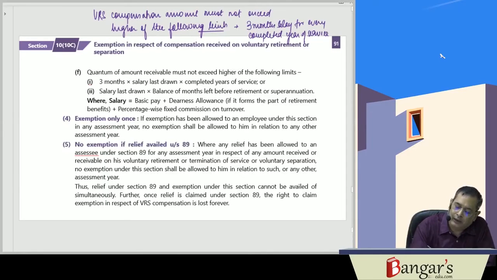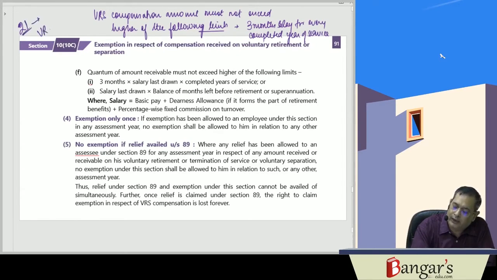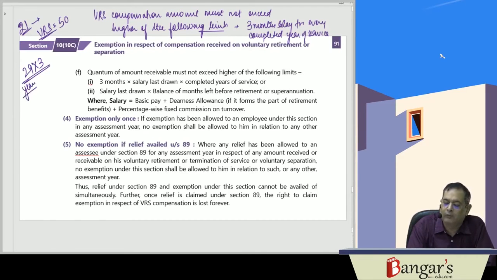So say if an employee has joined the organization at the age of 21 years and takes VRS at the age of 50 years, he has completed 29 years of service. So 3 months salary for every completed year, 29 years he has completed. Or the balance of months of service left prior to his retirement.